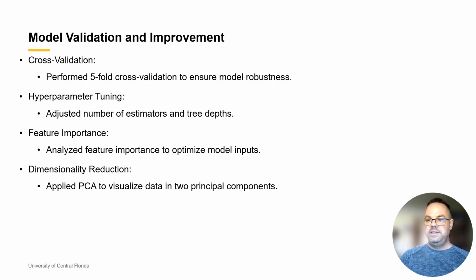I experimented with different numbers of estimators and tree depths in the random forest models, selecting the combination that yielded the best performance without overfitting. Next, I analyzed the importance of each feature in the models and confirmed that all three features, the latitude, longitude, and depth, significantly contributed to the predictions.